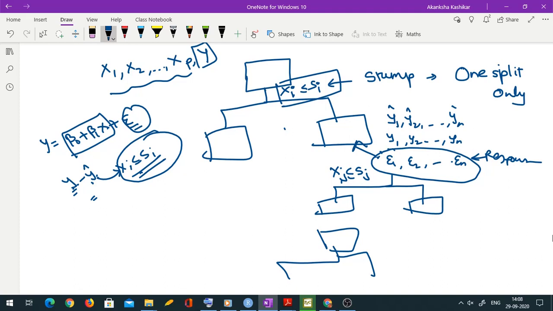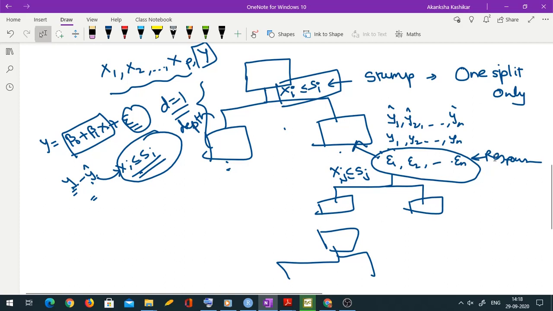Is the concept clear to everyone? What I am doing is building multiple small models. Every model has only one split, let us say. Sometimes even two splits are allowed. This one is a stump, but sometimes you can have one more split, here and here. This is known as d equal to 1, where d is the depth of the tree. So the depth of the tree is, suppose, 1. And we are growing trees sequentially on the residuals.